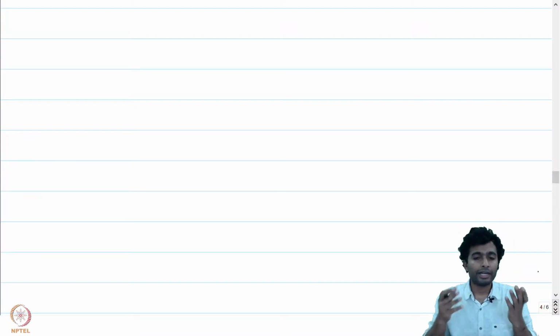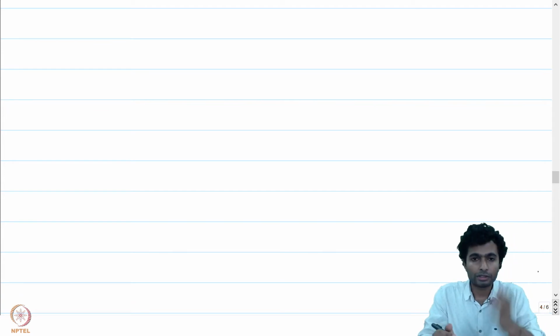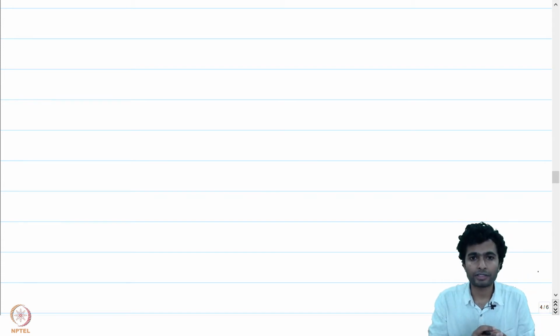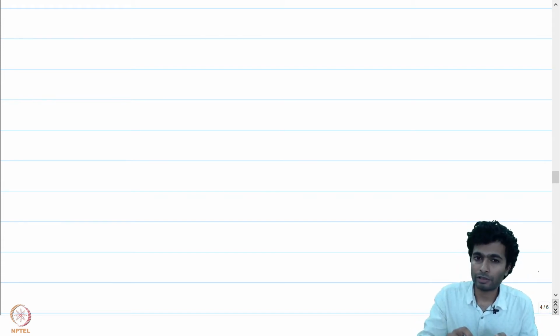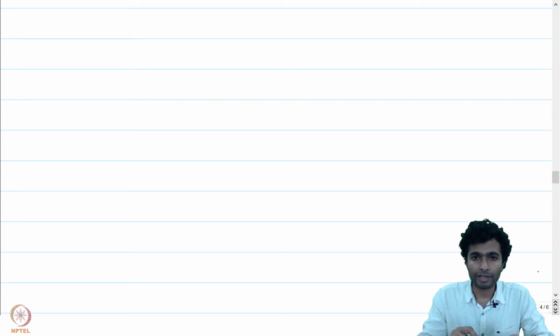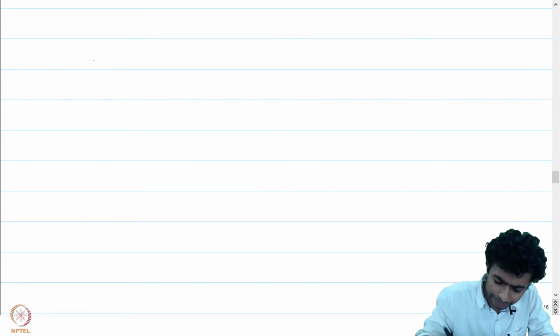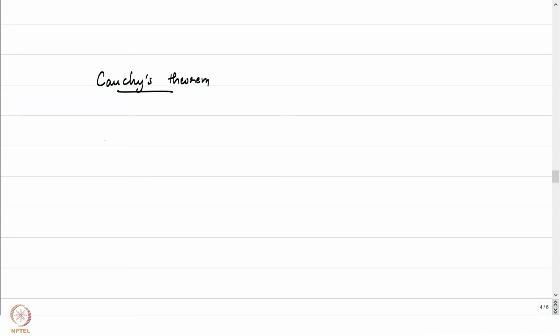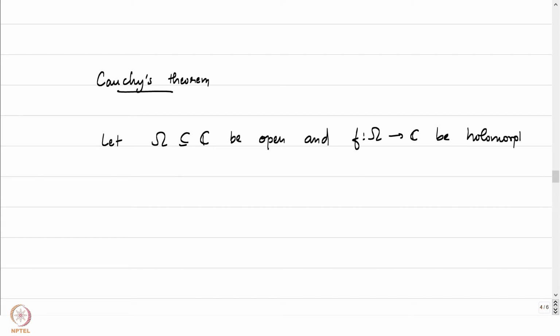In the last lecture, we laid the topological framework to state Cauchy's theorem. Cauchy's theorem basically states that if f is a holomorphic function, then the integral of f over a rectifiable curve is homotopy invariant. Let me write down the statement. Cauchy's theorem. Let's work on an open subset omega of C. Let omega contained in C be open and f from omega to C be holomorphic on omega.